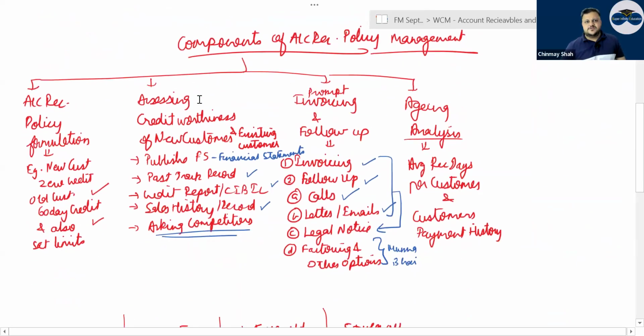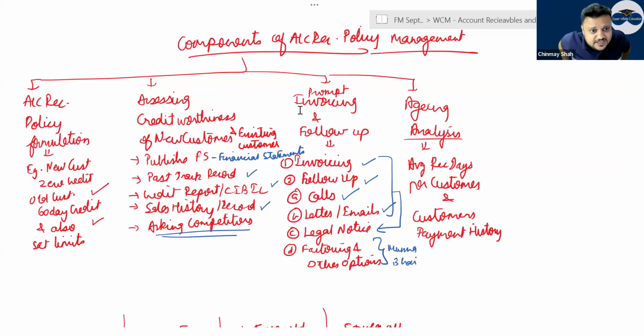Components of account receivable policy: formulation of the policy, assessing credit worthiness of new and existing customers, prompt invoicing and follow-up, and aging analysis. Four things. In that, how will you assess the credit worthiness of new and existing customers? You will look at the published financial statements, past track record of the company, credit report or CIBIL report, sales history or record, and asking the competitors about the customer.